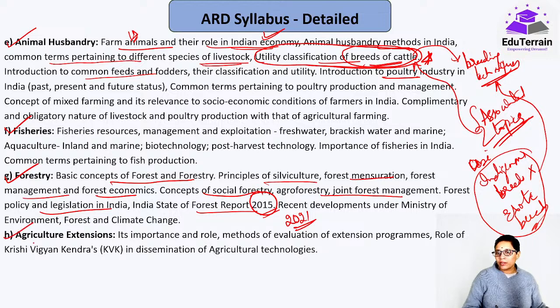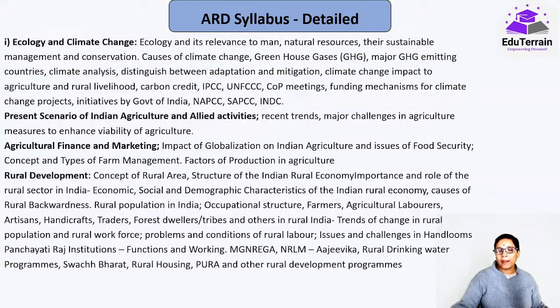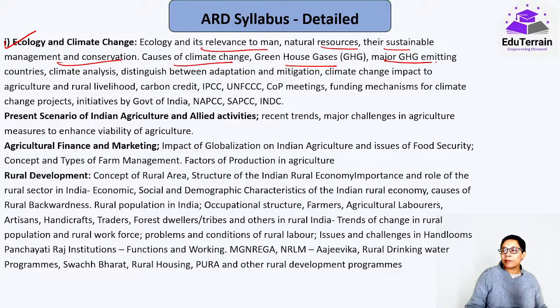Okay, agriculture extension, everything they have mentioned clearly, but the only thing you have to understand is the associated topics. Ecology and climate change, similar: ecology and its relevance to man, natural resources, sustainable management and conservation, causes of climate change, greenhouse gases, major greenhouse gas emitting countries. Again, this is all latest current affairs they are asking.